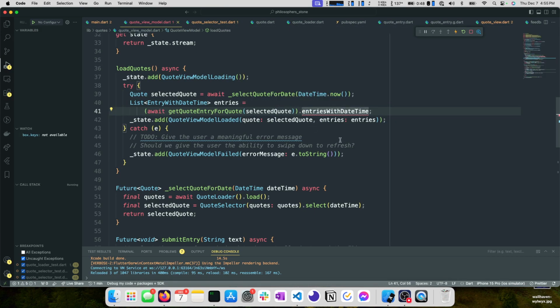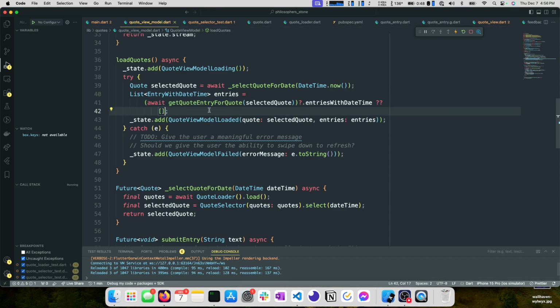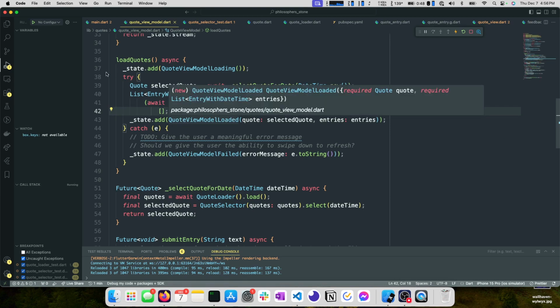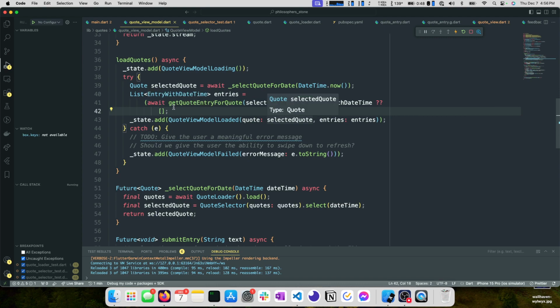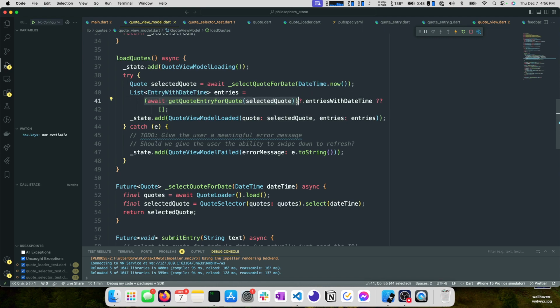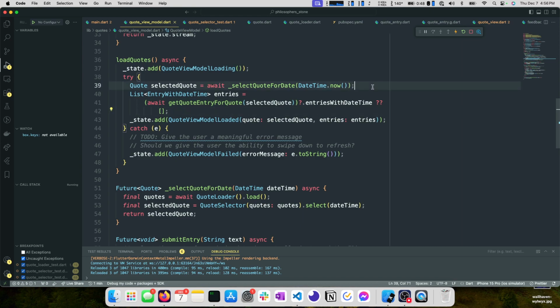So this could be nullable, so that's something to think about. And we can null check that there, and then do a null coalescence operator, like that. Formatting's a little gross here, but the way that this works is we await get quote entry for quote. You know what? Let's clean this up. This already feels gross.